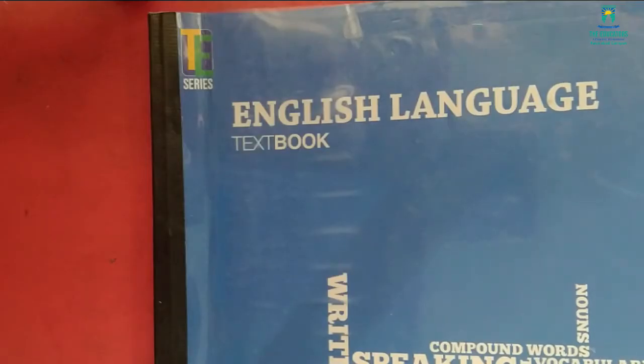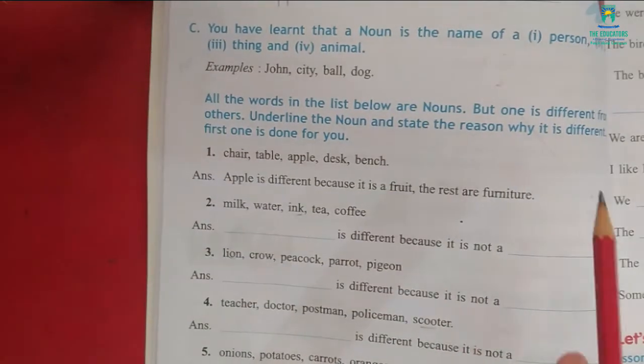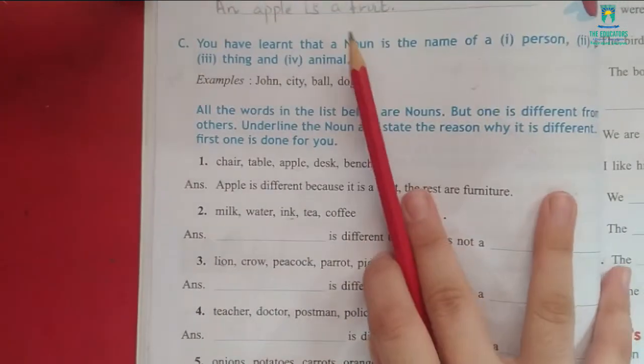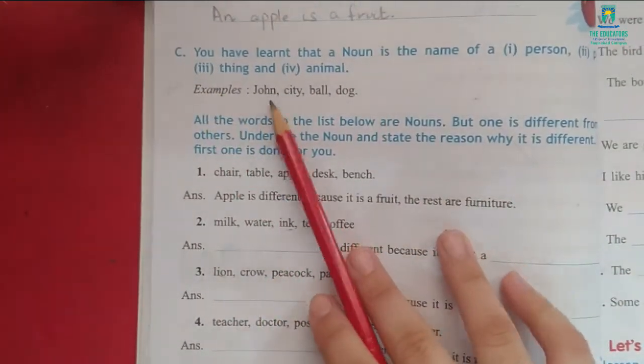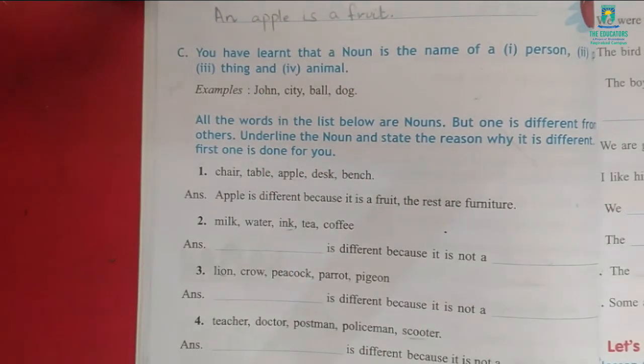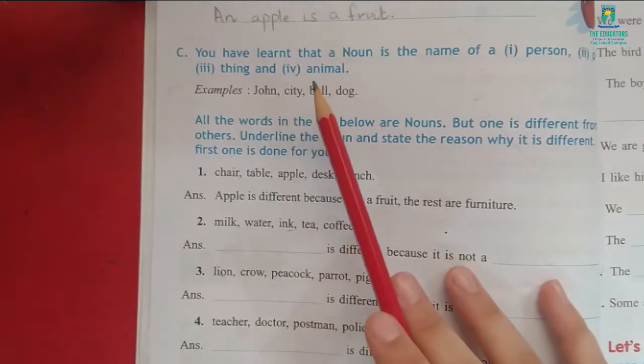Class 2 today. Take out your English textbook and look at page 18, exercise C. Now basically, today I hope you all know what a noun is. A noun is basically the name of a place, person, thing and animal, like John, city, ball and dog.